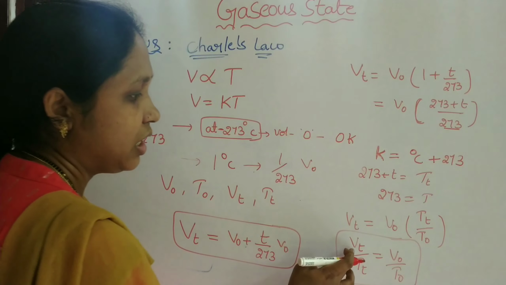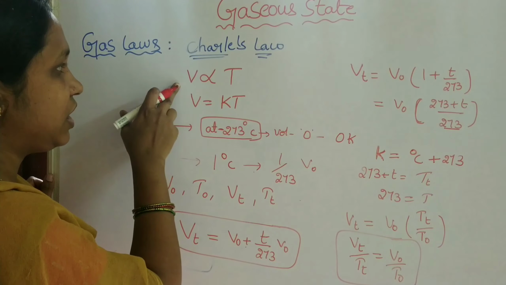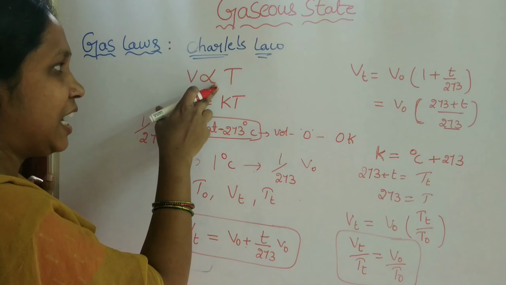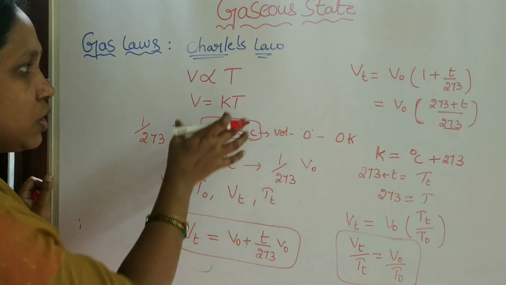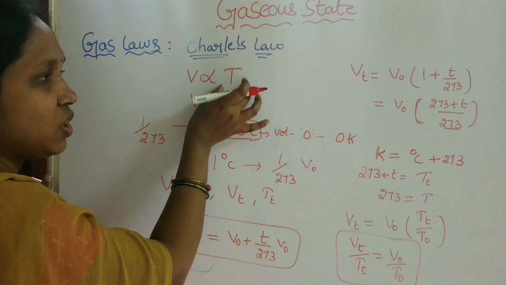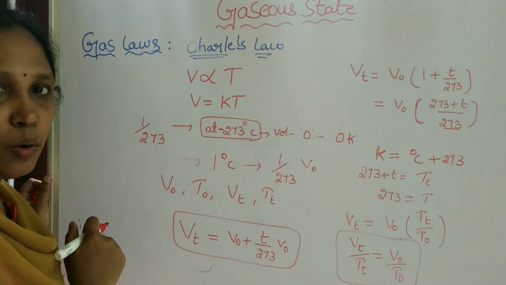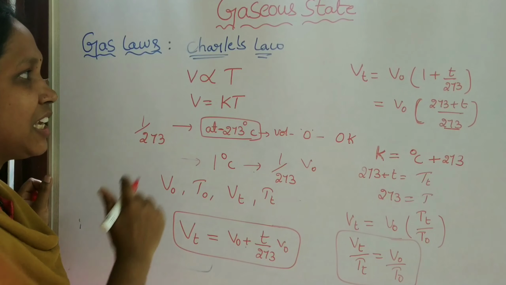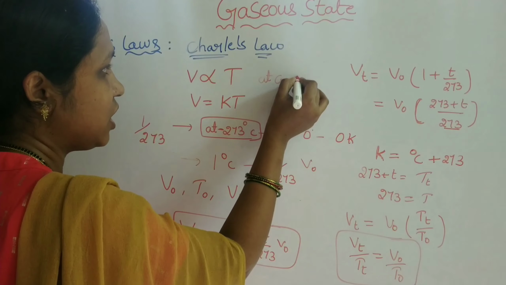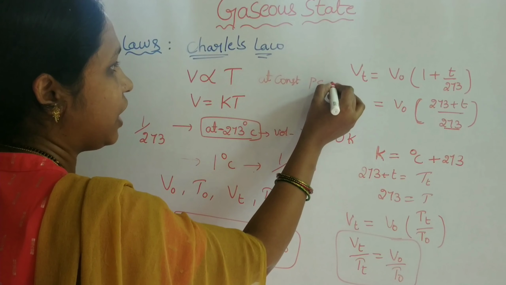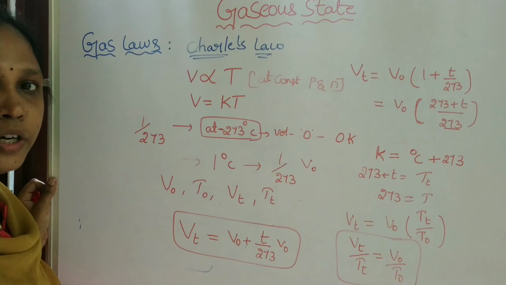That means they are both directly related to each other. Volume is directly related to temperature. So if temperature increases, the volume of the gas increases, at constant pressure and quantity of the gas, meaning the number of moles.